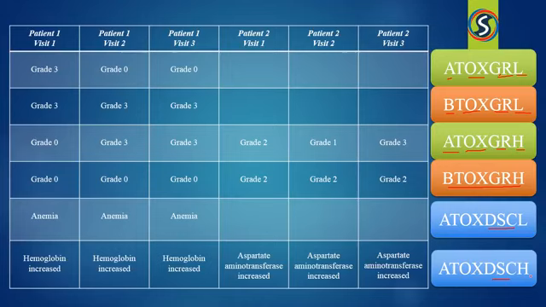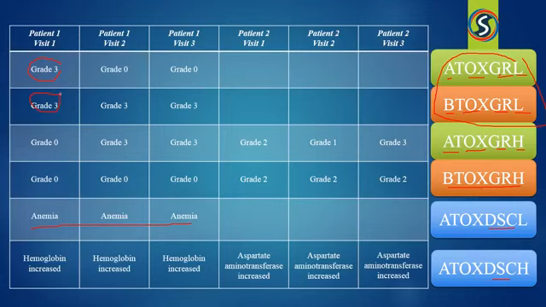So, if the patient is suffering from anemia, that is, the red blood cells are decreasing, that is why the term is mentioned in ATOXDSCL. Why? Because it is going low. Then, based on the toxicity level, the grades will be assigned. So I have described it in ATOXDSCL, and that will be reflected in ATOXGRL and BTOXGRL. So you can see here, based on this, these grades will be assigned in these two variables.